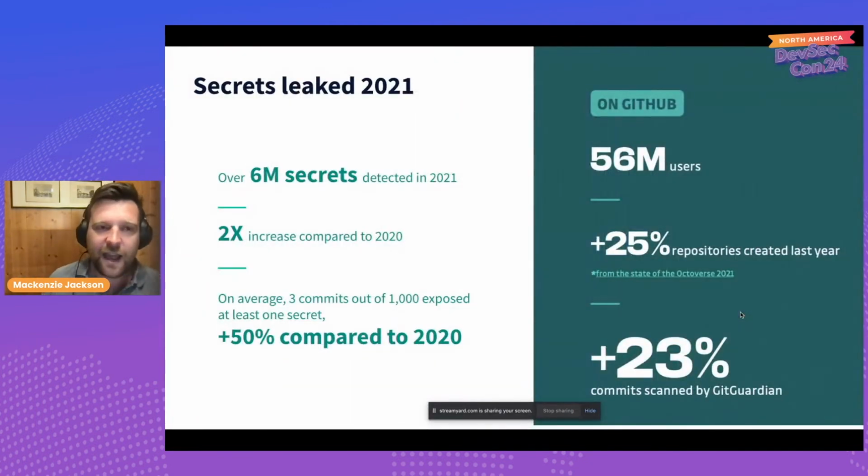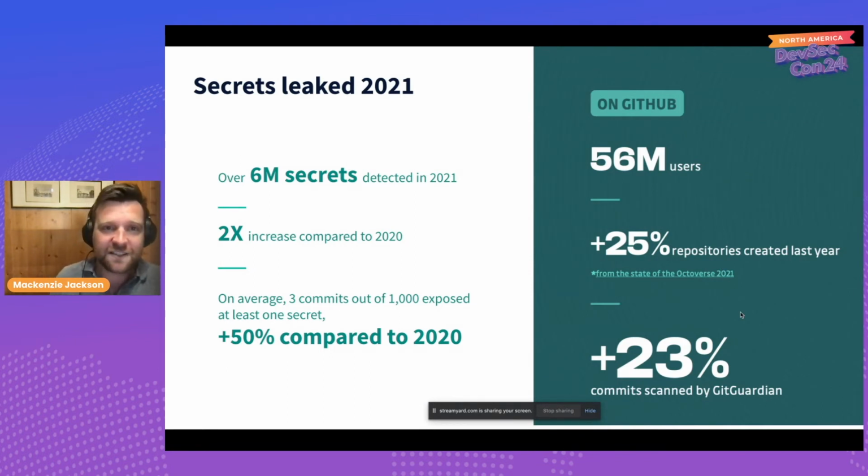So if you want to know how many secrets are exposed on github.com, 6 million secrets were leaked last year in 2021. GitGuardian scanned every single commit made to github.com. If you pushed source code to GitHub, we scanned it. So 6 million credentials we found. Now, this was from about 56 million users. GitHub claim they have 75 million users. I'm sure they do. But 56 million users actually pushed code to GitHub last year. So this is a huge volume of code. It's billions of commits. And 6 million credentials is mind-blowing.